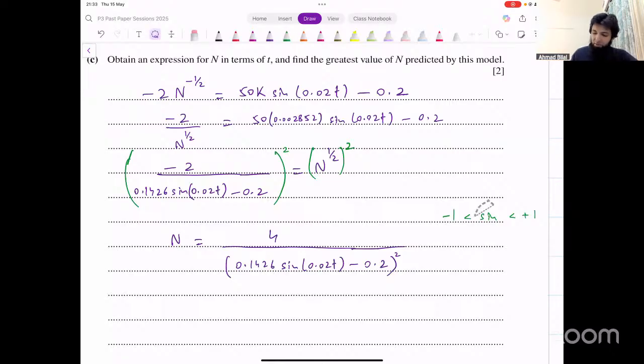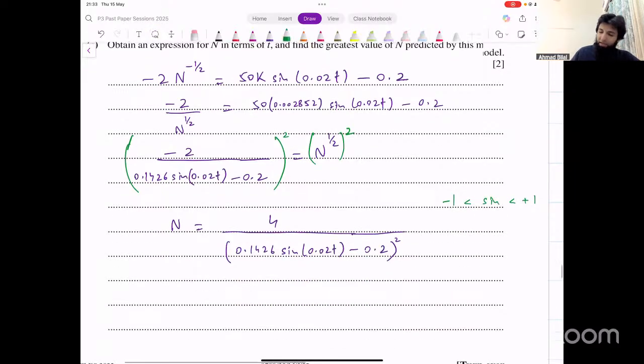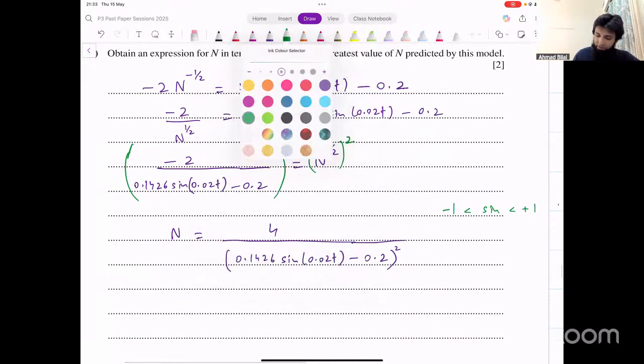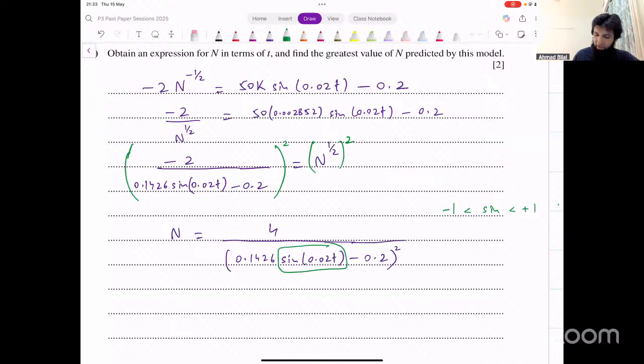So what we can do is we can say, let's input this thing as 1 and then input this thing as -1. And that's going to give you the extreme values of sine. Since we have a square here as well, in square, sometimes 0 is also relevant.